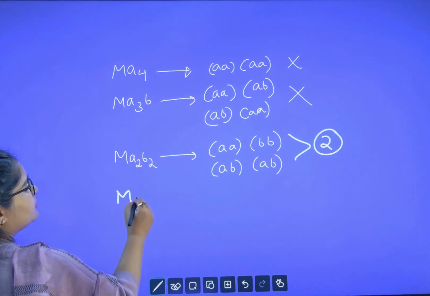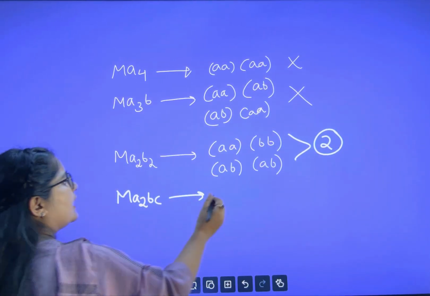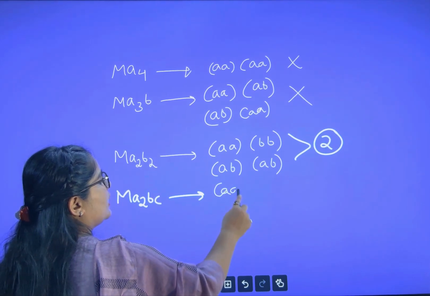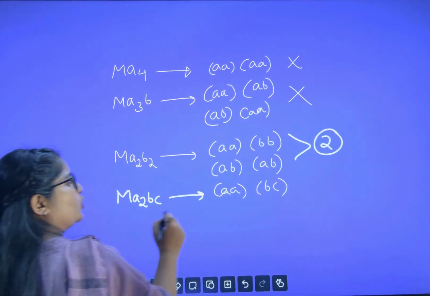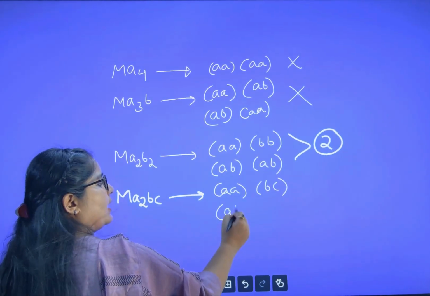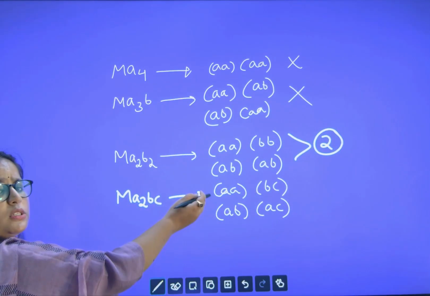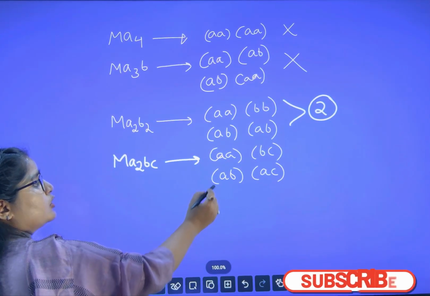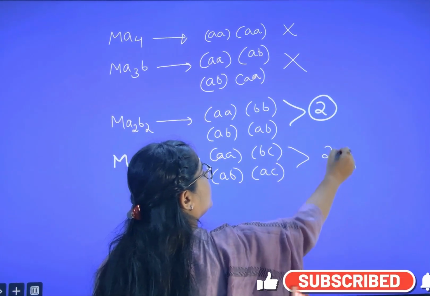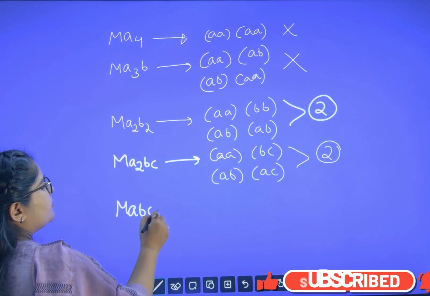After that, M, A2, BC. So here also let us check. Here we have AA, and another can be B and C. Next, what I can do? I can make AB, and then A and C. Is there any other possibility? No, only these are the possibilities, right? So here also, how many GIs are there? 2 GI. Our last case, M, A, B, C, D.